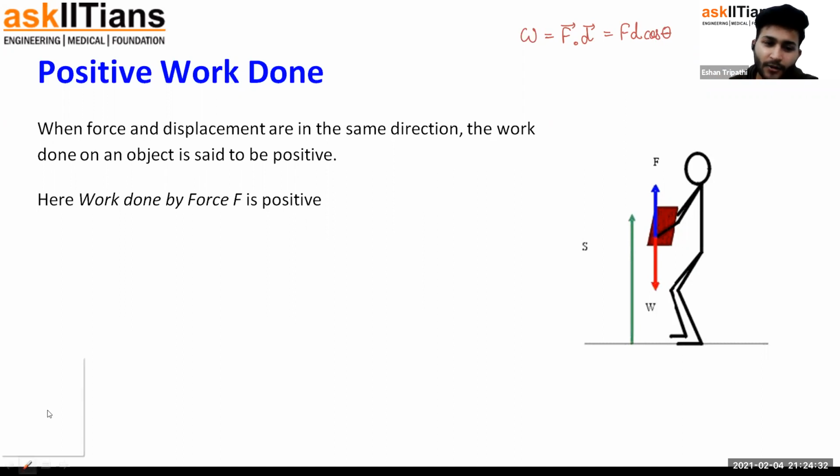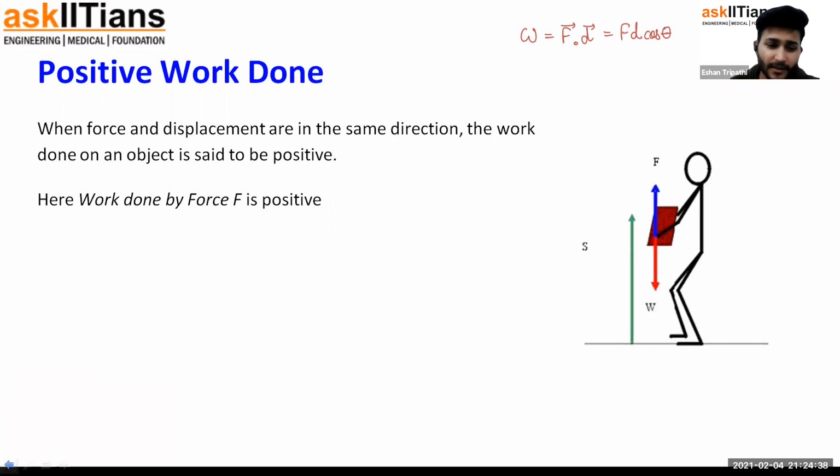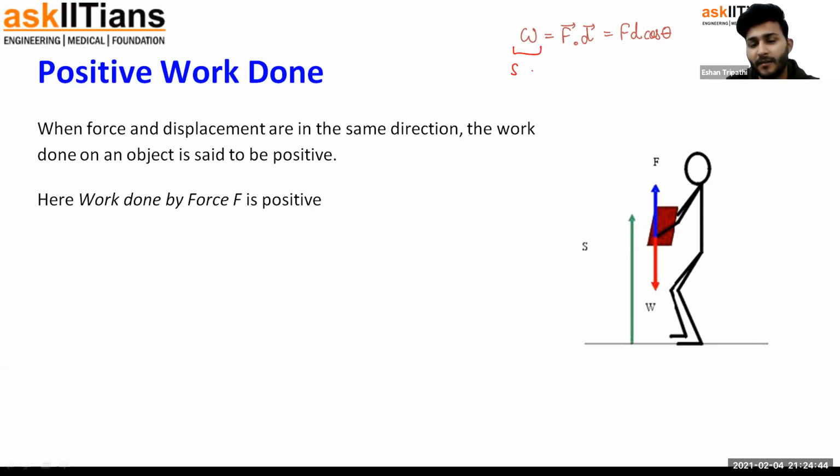And that is why, guys, if you recall, dot product was also called scalar product. Remember that. It was taught in the beginning. Dot product is also called scalar product. Reason being, its resultant is a scalar quantity. It's just a number. But although it's just a number, it does not have any direction, but it still can be positive or negative.